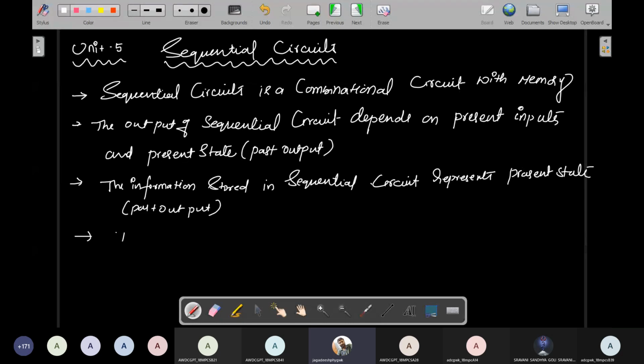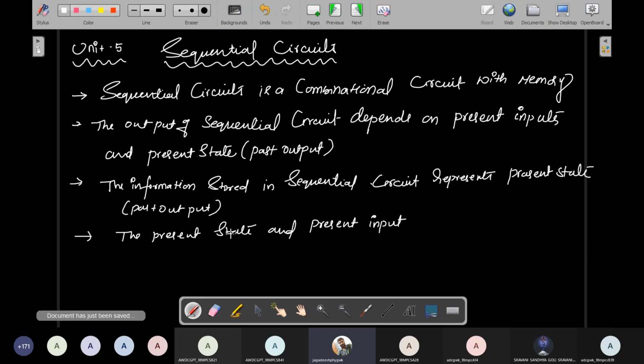Now the present state and present inputs will define the output and the next state. The present state means past output, and present input means combinational input. The past output was stored in the memory device.